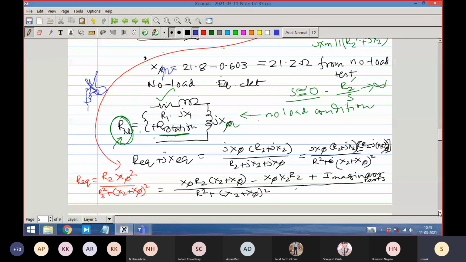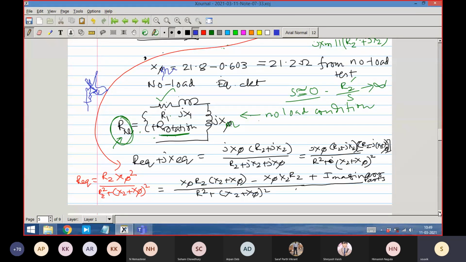Then from that we have found out what is Xm, the magnetizing inductance, because the magnetizing inductance has been found out from the X no load. From the X no load you subtract X1 and you get X magnetizing. So we have found out R1, X1, X no load. So the only unknown thing now is the rotor resistance.